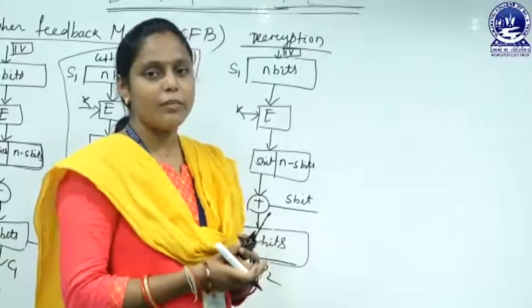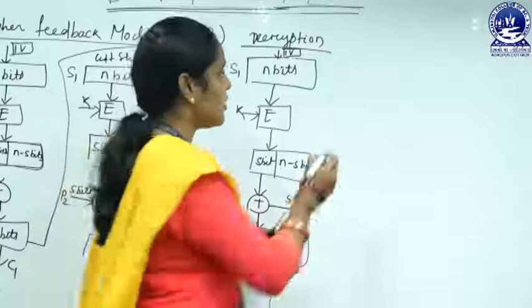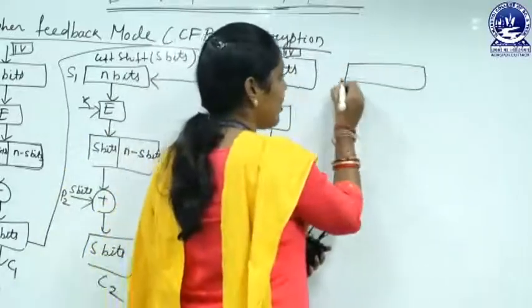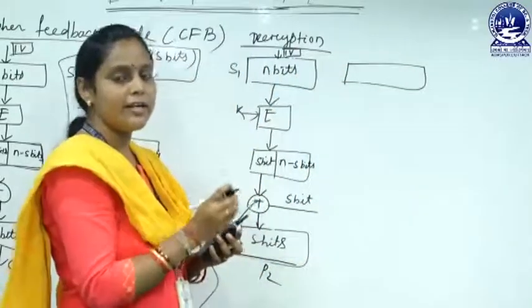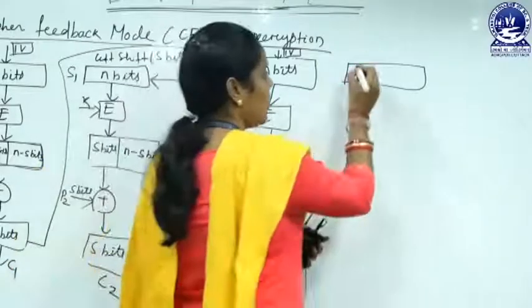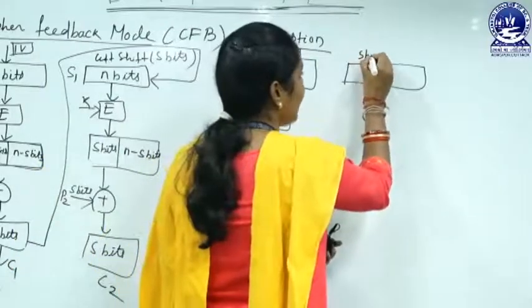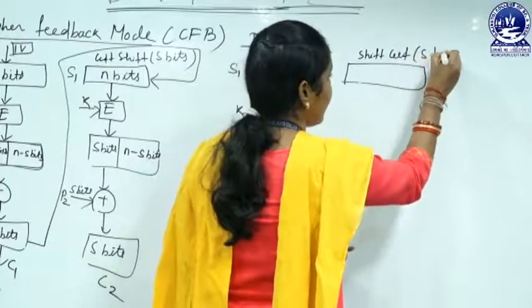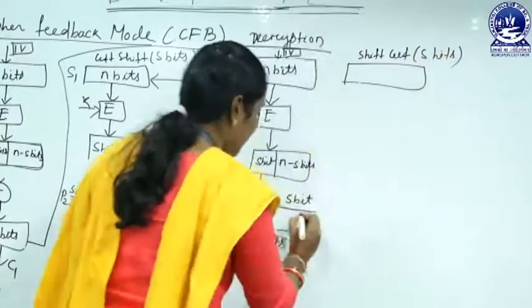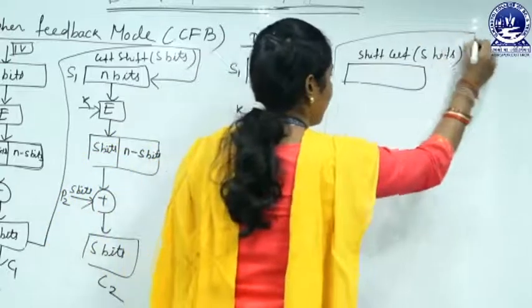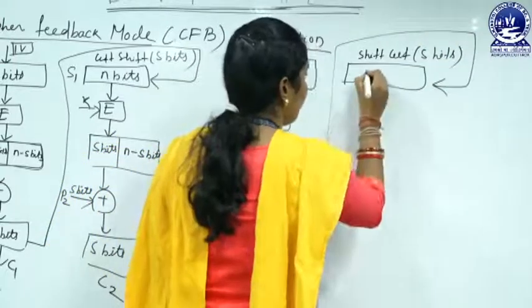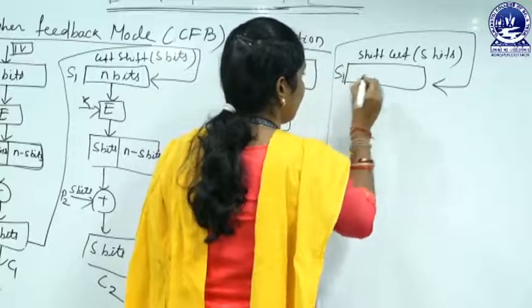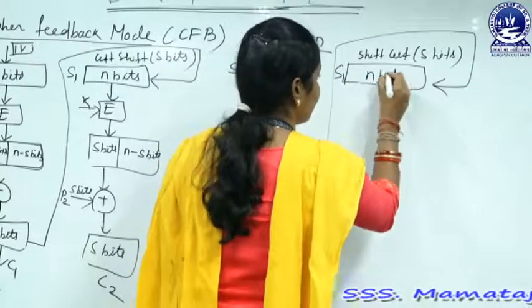Now for the second block of our ciphertext, the shift register initially contains the initialization vector, that is n bits, but here you use the left shift by s bits, and after that you use the ciphertext and fill this shift register, which is n bits.